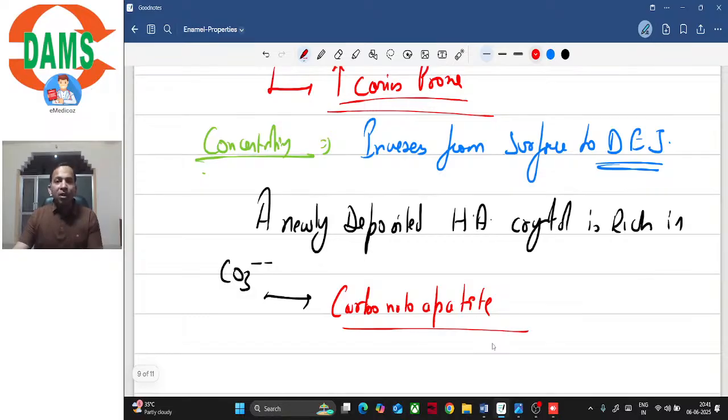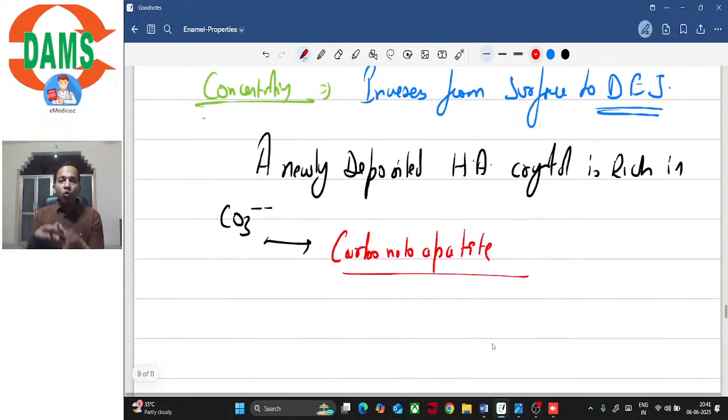So if someone asks you which portion of a hydroxyapatite crystal is more prone to caries, let's say this is the first formed portion of hydroxyapatite, and when it is formed first, after that it matures, isn't it? So obviously more hydroxyapatite crystals are deposited on and around it. But these later deposited crystals are hydroxyl rich and hence they are hydroxyapatite. So they are caries resistant, but the initial portion is caries prone.